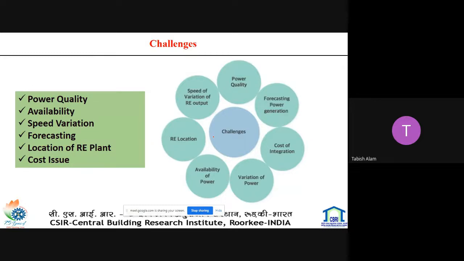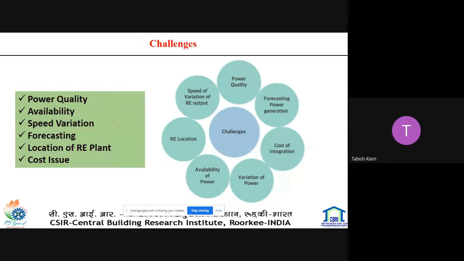The second is the availability of the power, because various renewable energy sources are integrated to the building. Availability of power is the biggest concern of the renewable energy grid. Grid integration in the power system depends on natural resources that are uncontrollable, because at night there is no sunshine, so no solar energy generation, and wind energy depends on the wind condition. So these are some drawbacks.